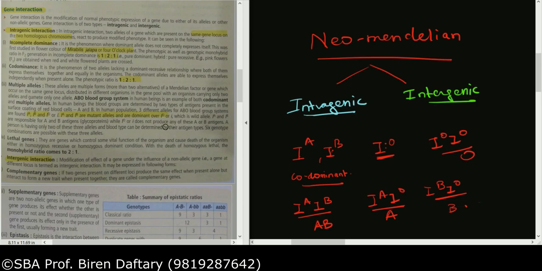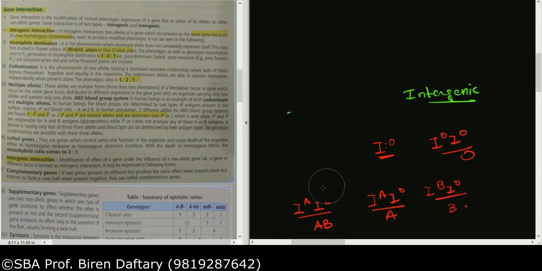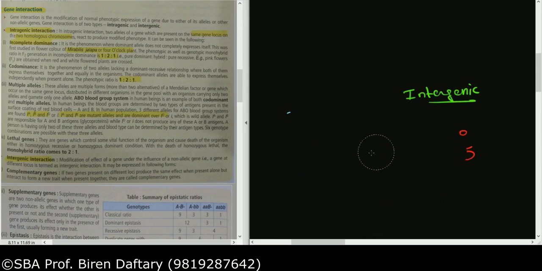Okay, so that much is there. Now the last example in intragenic interaction is lethal gene. I want to stress on this part as it is not given in the book. Now what is an example of lethal gene?